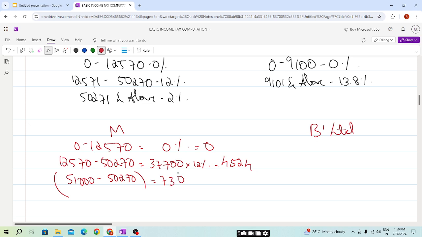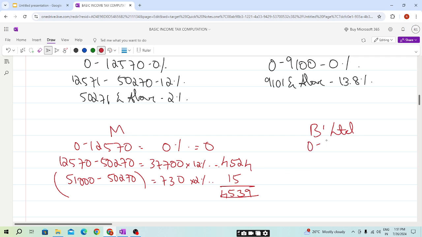On this 730 we pay 2%, which is 14.6, so it will be 15. The total will be 4,539.